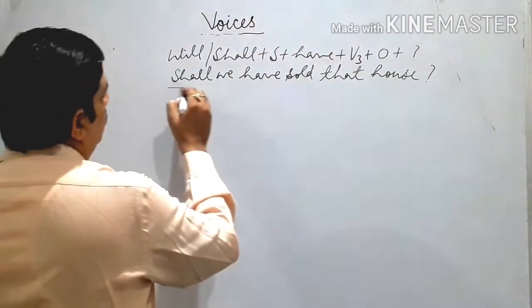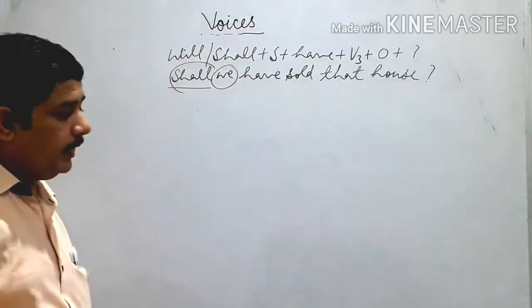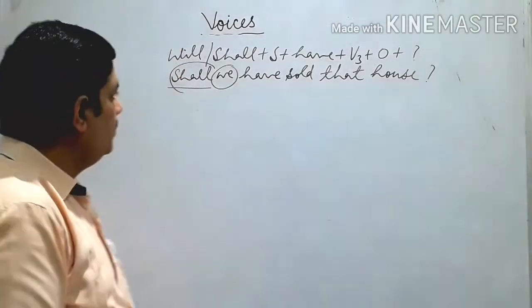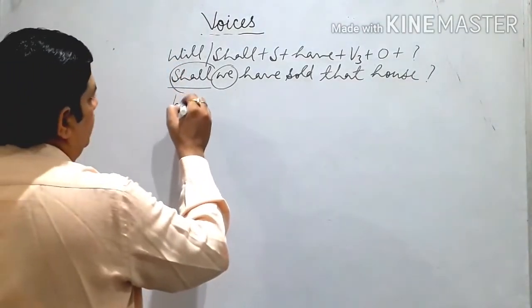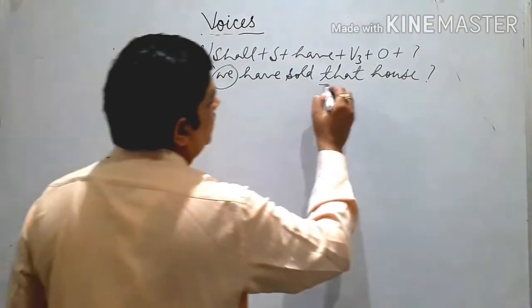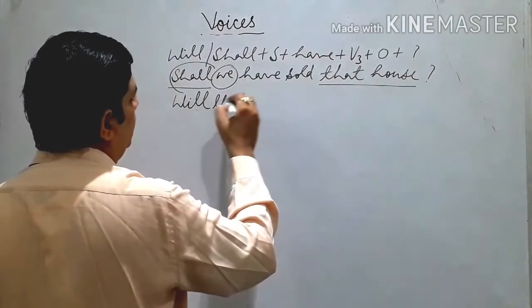So "shall" here is according to this subject. But we can see here this object is singular third person. So first we use "will" and then we use this object. Now it is the subject: Will that house.